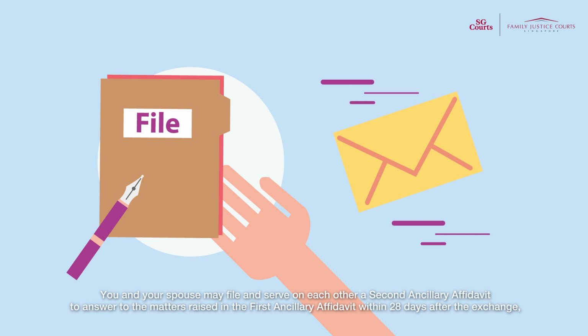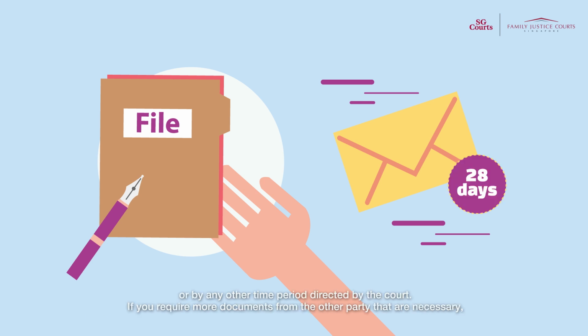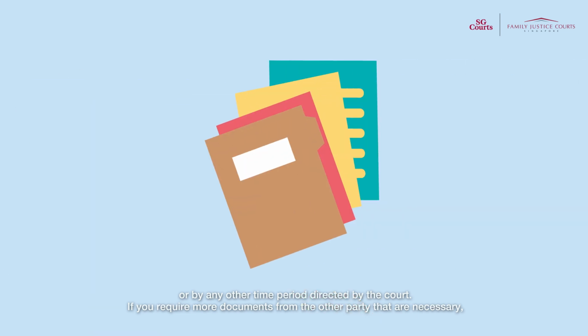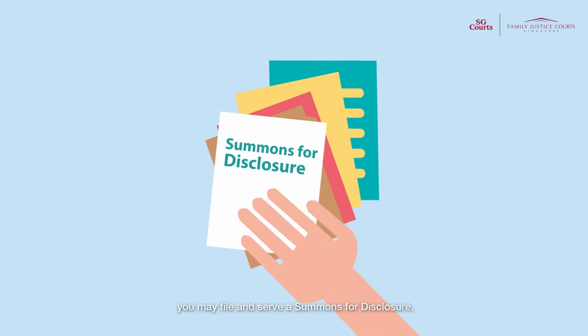You and your spouse may file and serve on each other a second ancillary affidavit to answer to the matters raised in the first ancillary affidavit within 28 days after the exchange, or by any other time period directed by the court. If you require more documents from the other party that are necessary, you may file and serve a summons for disclosure.